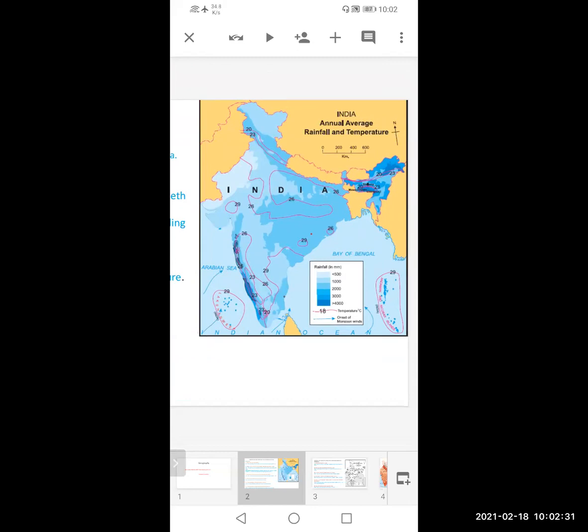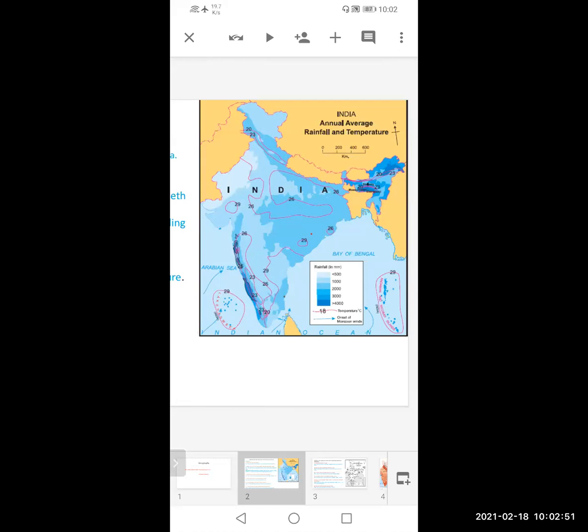Rainfall is very less, very few plants and trees are present, water resources are very less, and everywhere there is sand. That is called the Great Indian Desert. So in that area the temperature is very high.